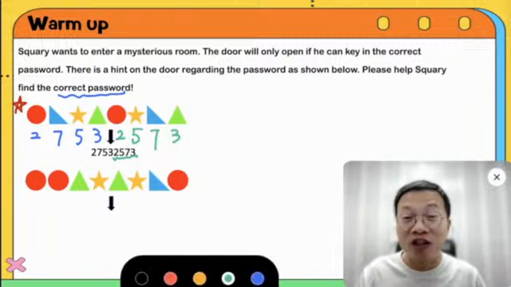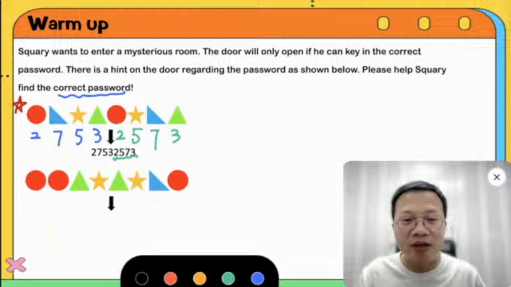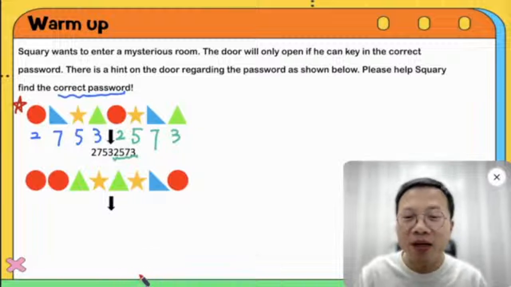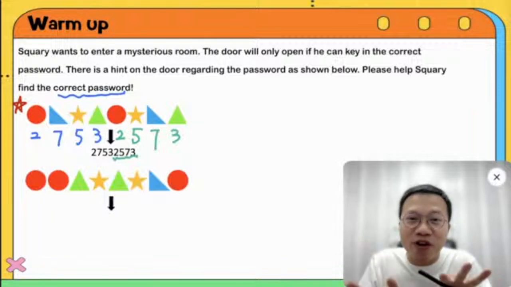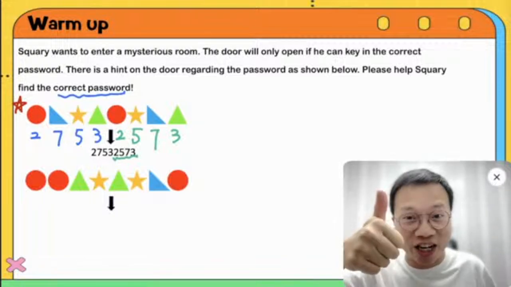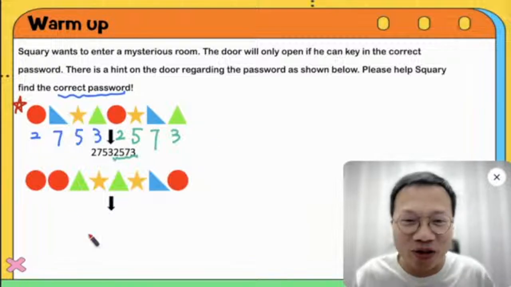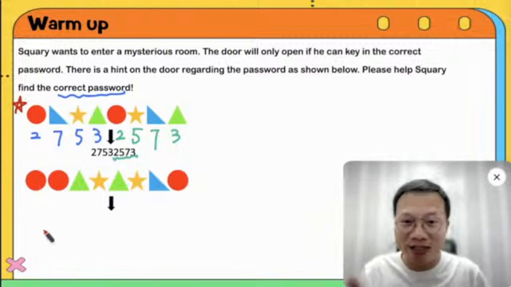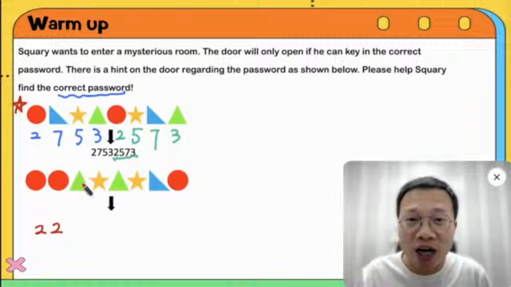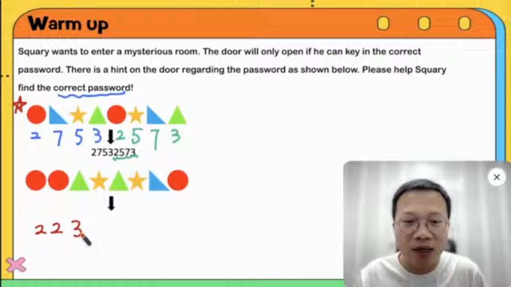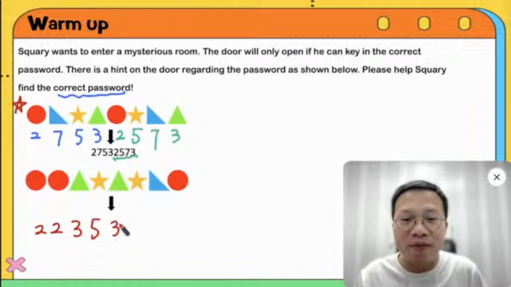You need to do it very carefully. Okay, very good. I see some of you typed the entire password in the chat box. Really good. So now let's take a look together. Remember the circle is 2, right? So in here we have 2, 2. And the green triangle, remember, here we have a 3. And then the star is 5. So here we have a 5. And then we have another 3, another 5, right?